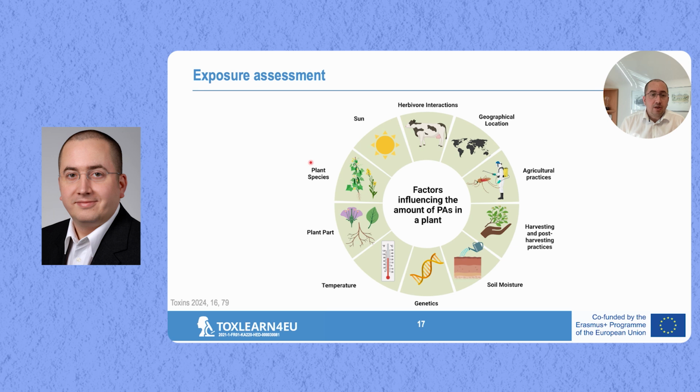I think especially the question which species we are talking about, so which plant we are actually talking about, influences a lot how much pyrrolizidine alkaloids are actually in the plant, and so how much we are taking up. I will not go into all the details and go through all of these aspects, but what you should see here is that really a lot of factors are important for the question how much pyrrolizidines we have.